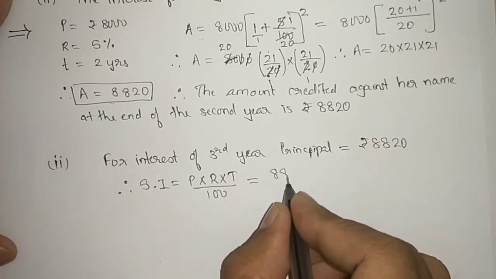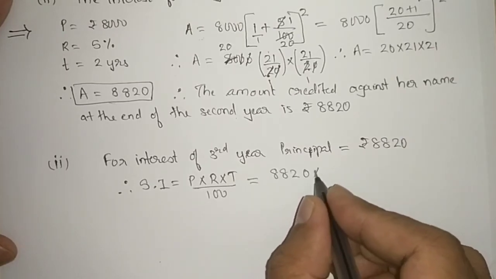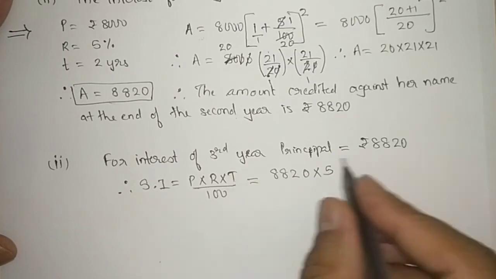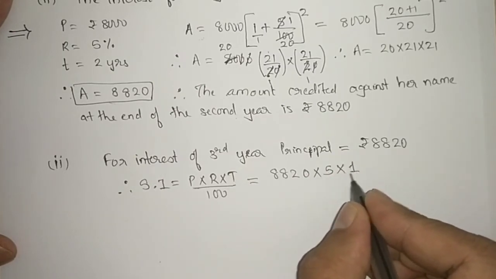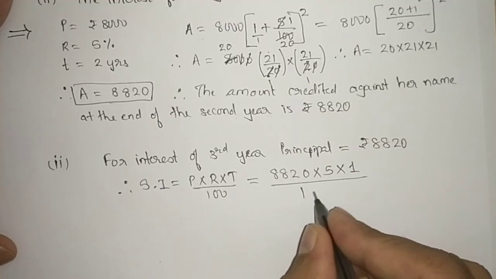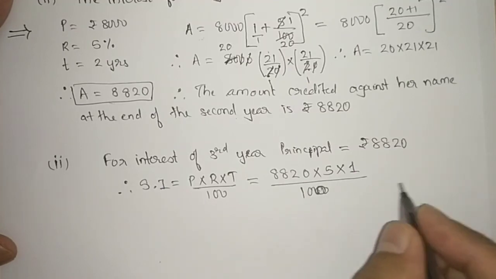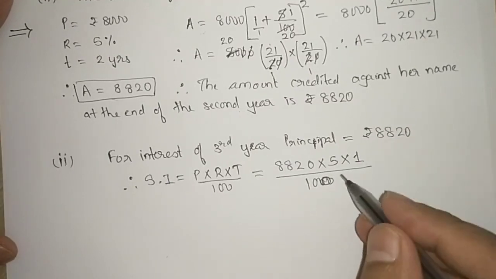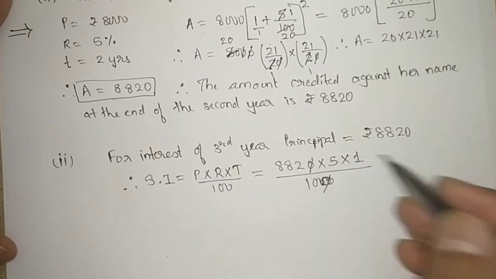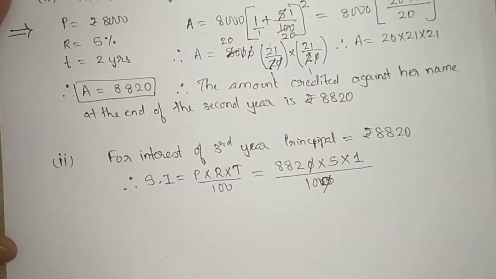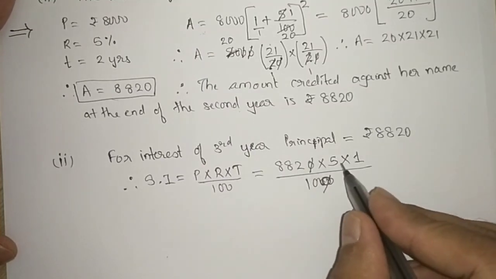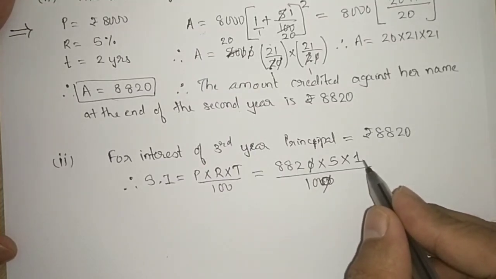Principal is 8,820 into 5, rate of interest is 5 and time period is 1 year, divided by 100. A 0 from 100 and a 0 from 8,820 will give me 882 into 5 into 1.